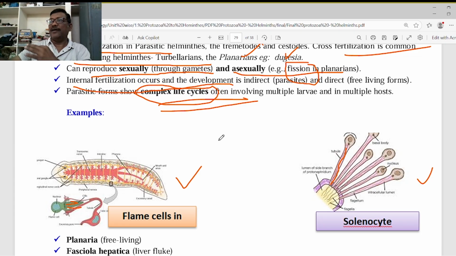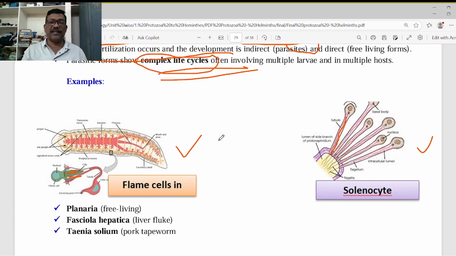For example, in the reproductive system of this, we will discuss this complex life cycle, how many types of larvae they are producing. From the human body, the eggs are coming out. They can develop as one type of larva: sporocyst, redia, cercaria, metacercaria, like that. One, two, three or four types of larvae are developing to tolerate the harsh conditions in the external environment or in the host body. That's why they have developed a complex life cycle.